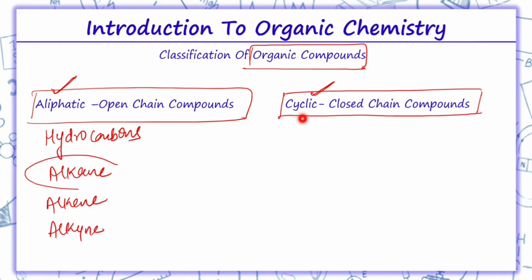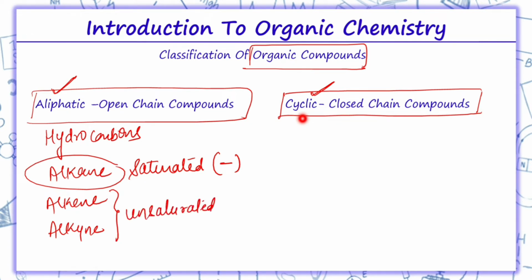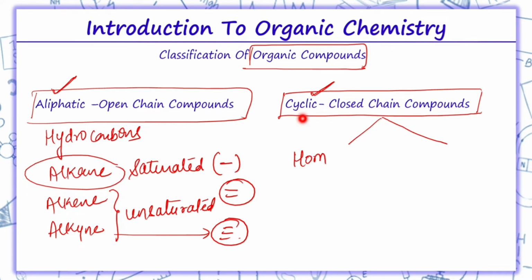Alkanes are known as saturated hydrocarbons because they contain only single bonds. Alkenes and alkynes are known as unsaturated hydrocarbons because alkene contains a double bond and alkyne a triple bond.